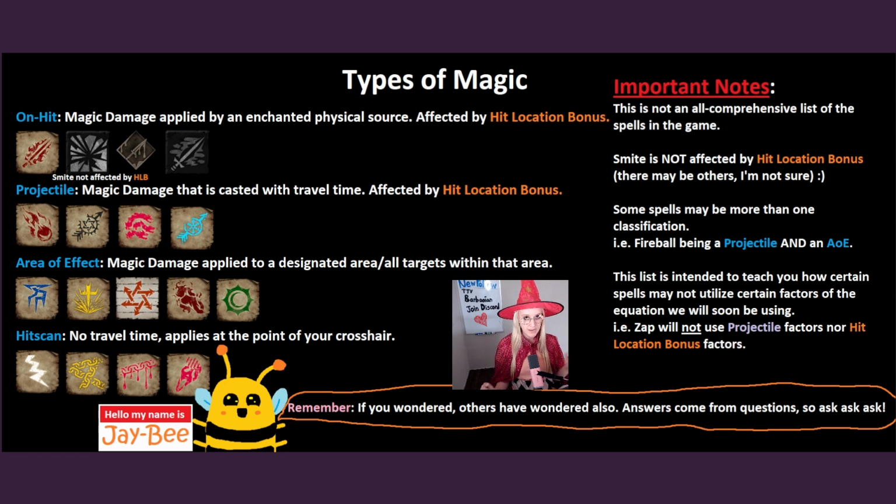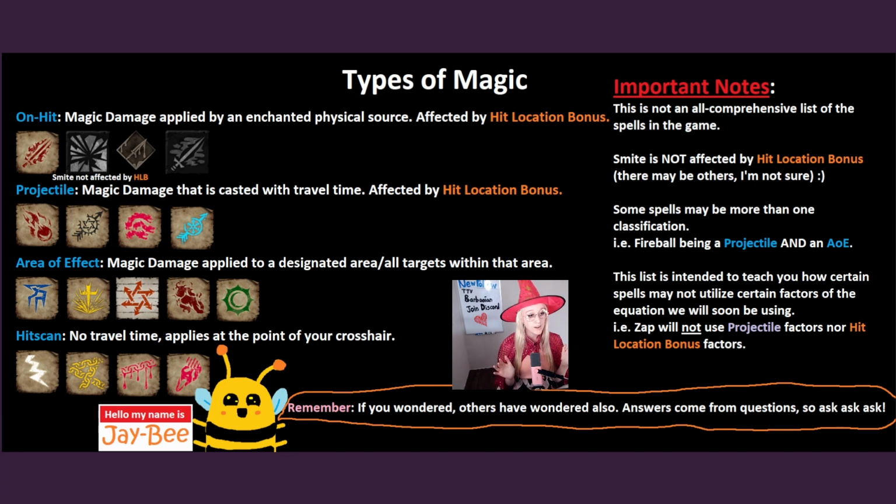So let's get in. I've included the different types of magic that you will encounter in the game: on hit, projectile, area of effect, and hit scan. This will be important for you to know because if you're using a spell that is not a projectile, you will not have to include the projectile part of the equation. Additionally, not all spells include hit location bonus. So let's get into the different types of magic.